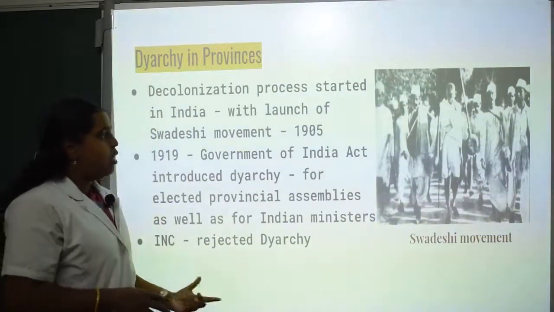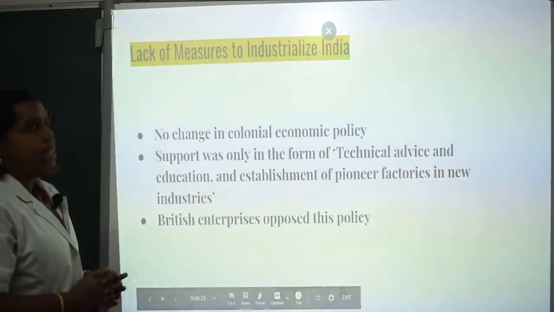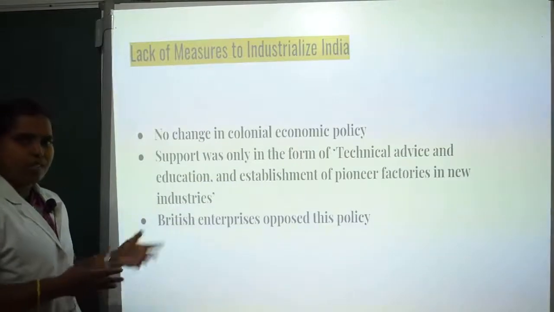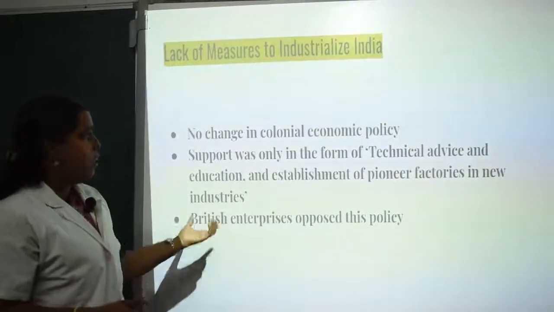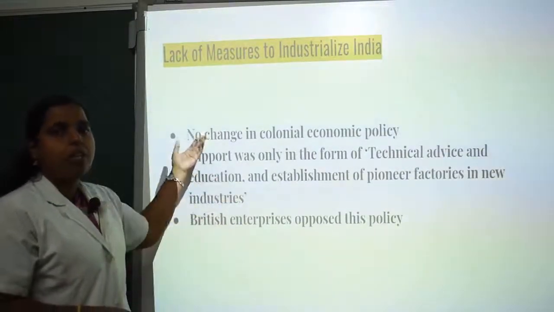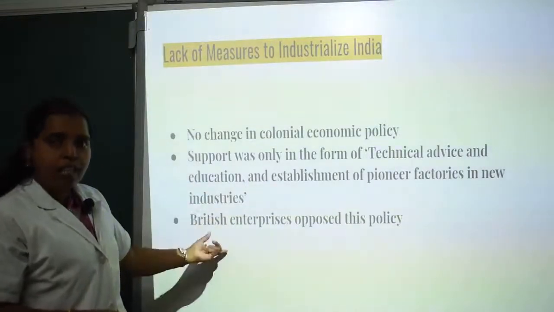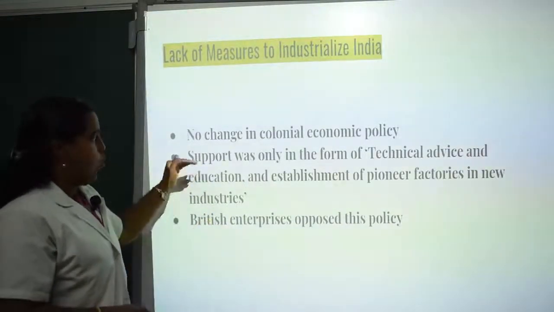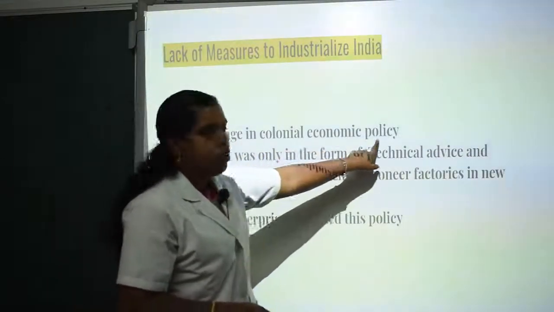The next slide: lack of measures to industrialize India. Again it concerns the Indian markets, the production of Indian goods, everything. There was no change in colonial economic policy. Because the provincial leaders were still in the ruling system, they were not going to bring any change in colonial economic policy.